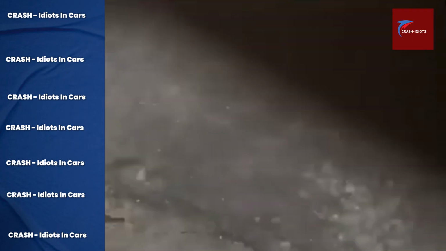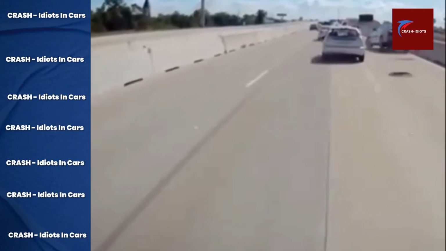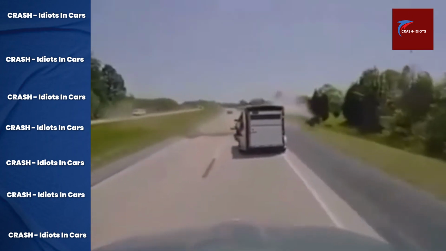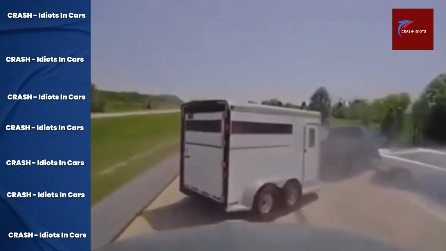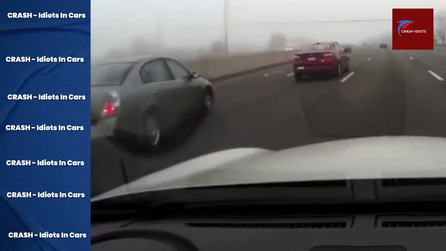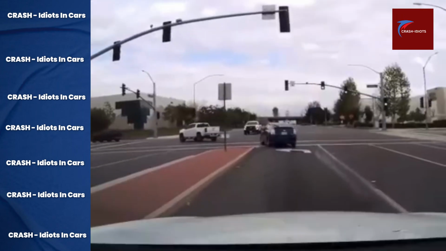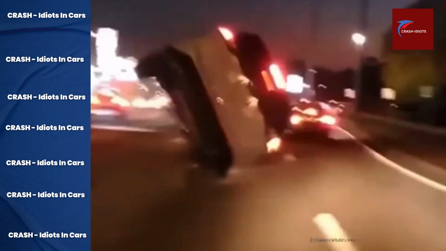Lights. Headlights, brake lights, and turn signals are essential for communication and visibility on the road. If any of your lights aren't working, other drivers might not see you, leading to potential collisions. Always check your lights before starting a journey, particularly at night or in bad weather.